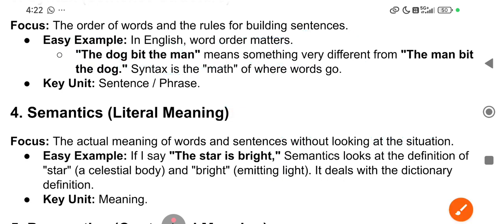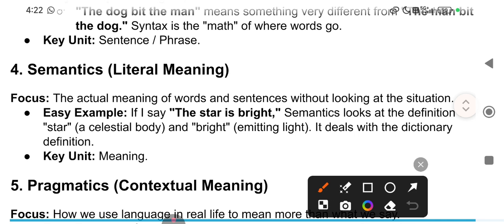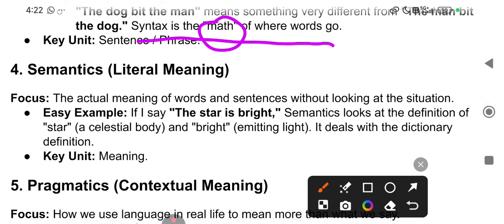So here we can say that syntax is the mathematics of where words go. It means direction is given on where we have to place things, like 2, then multiply by 7, then plus 5, whatever.